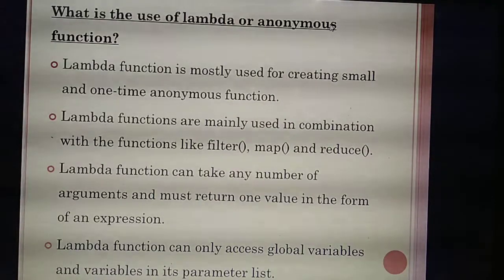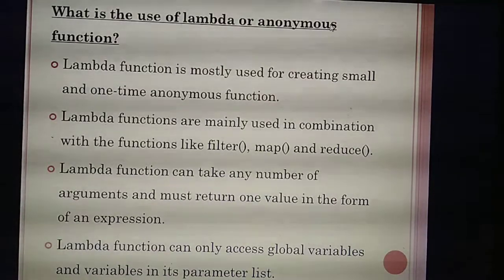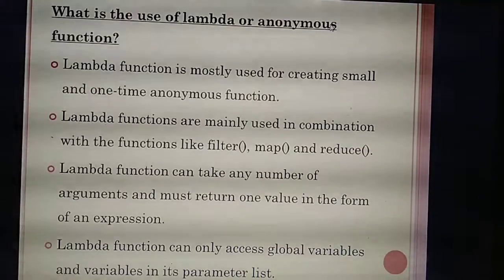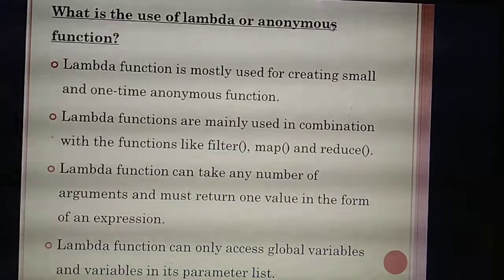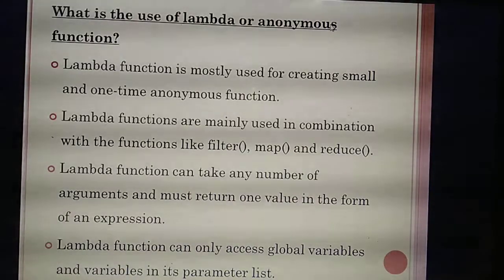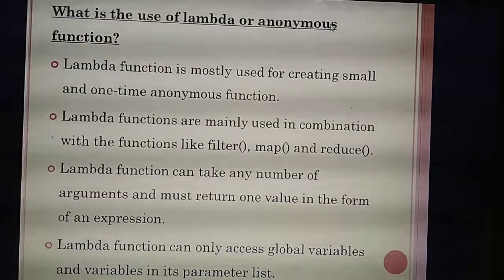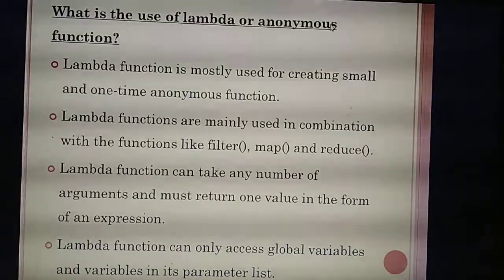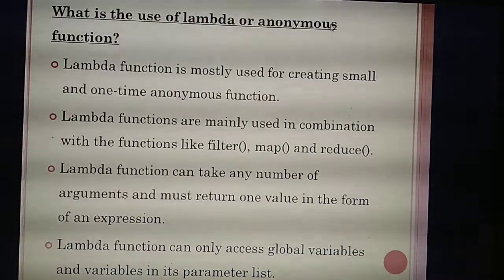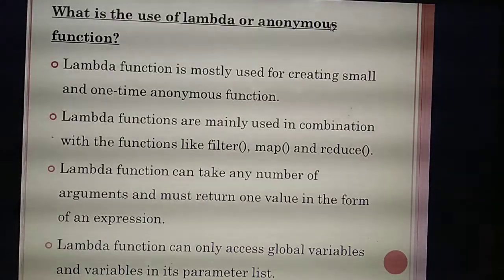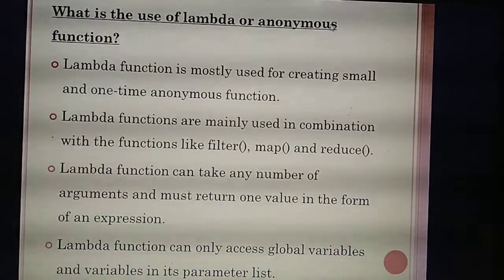Understand? And also the next point, it will access only global variables. What do you mean by global variables? Before this chapter itself you have studied local scope and global scope. Global means a variable that you define in the program can be accessed anywhere. Inside the function you can access it, and outside the function you can also access it. That is called global. So this lambda function can access only the global variables. Understand, this is also an important question.